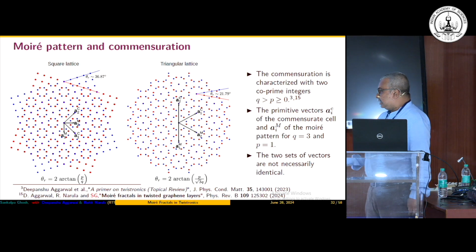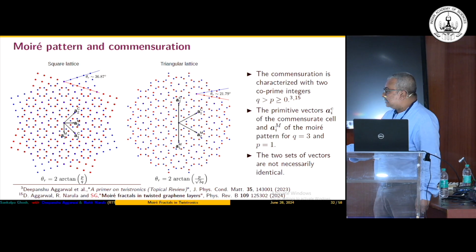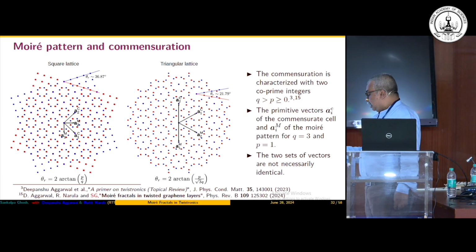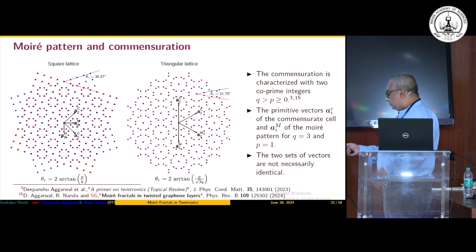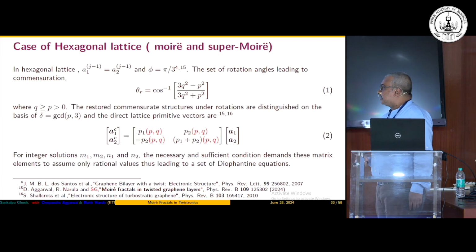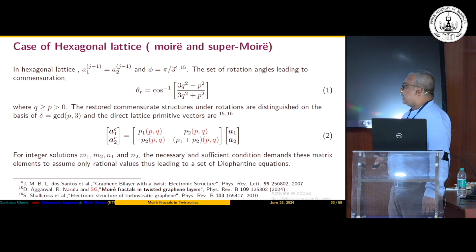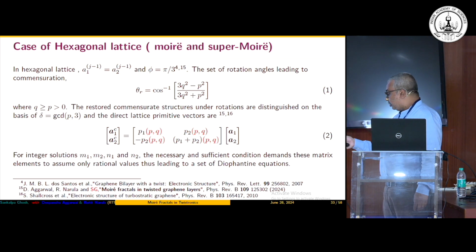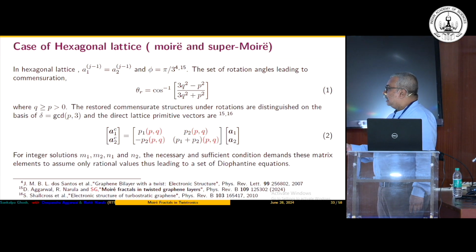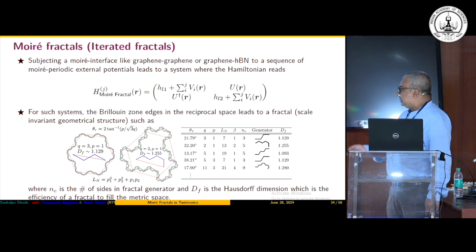So these are the commensurate angles. One is for a triangular lattice, another for a square lattice. You can do it for any of these cases. We are interested in the hexagonal, which is a sort of triangular lattice, and we can solve this particular problem. When you do that, you essentially get something like this Moiré fractal.